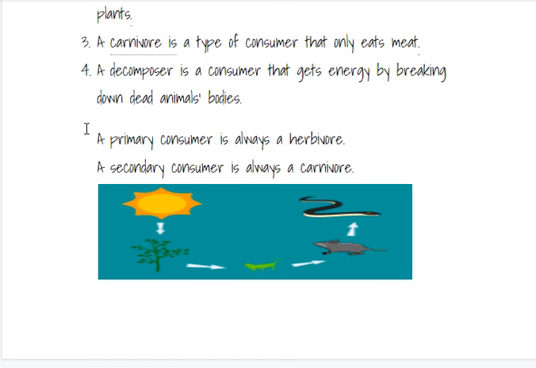So here's the thing to know. A primary consumer is always a herbivore. A secondary consumer is always a carnivore. The sun is always the primary source of it. Then there's the producer. Then it's gonna be the primary consumer, and it's gonna be a secondary consumer, and I guess I could say this is also a secondary consumer.